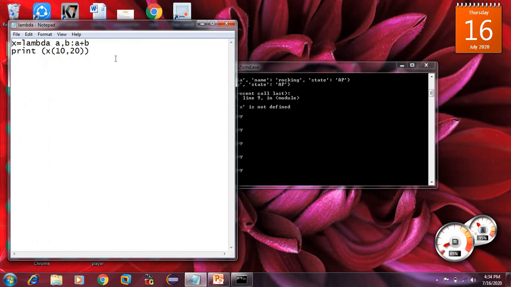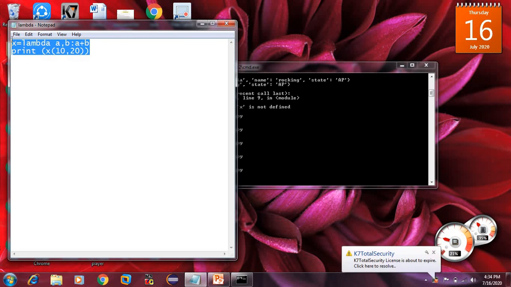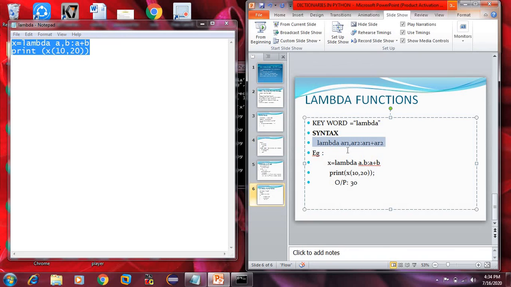Next guys, we will be doing the lambda function. Already I have shown the syntax of the lambda function. This is my lambda syntax: argument 1, argument 2, colon, argument 1 plus argument 2. Here a comma b colon a plus b. In print, I want to give the values of a comma b, so I am giving the values directly here.